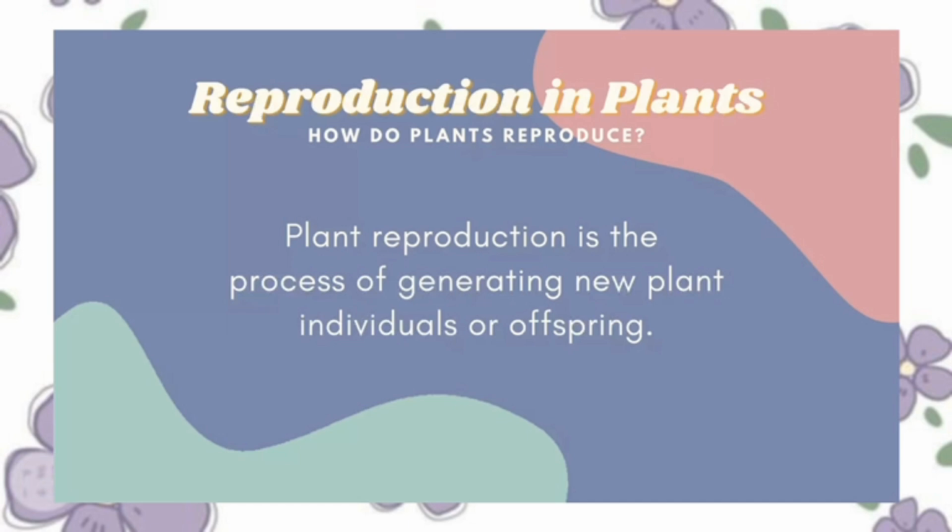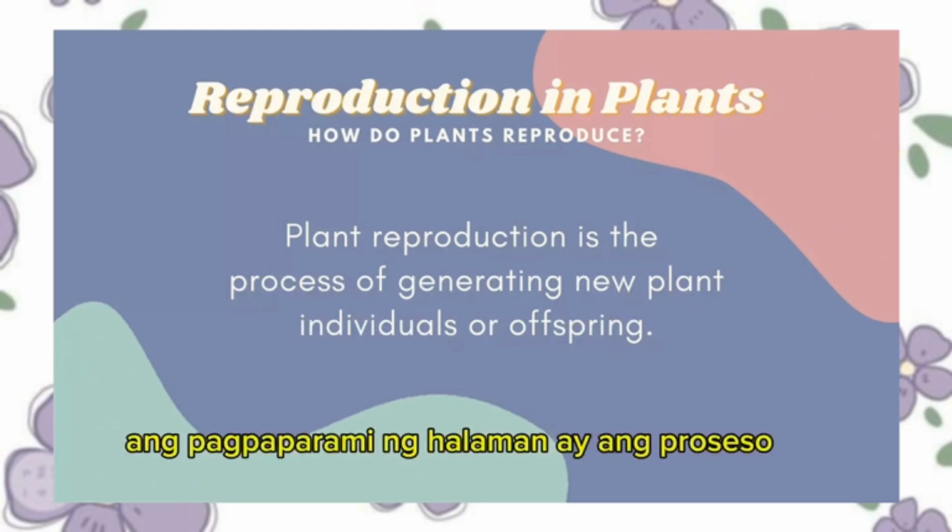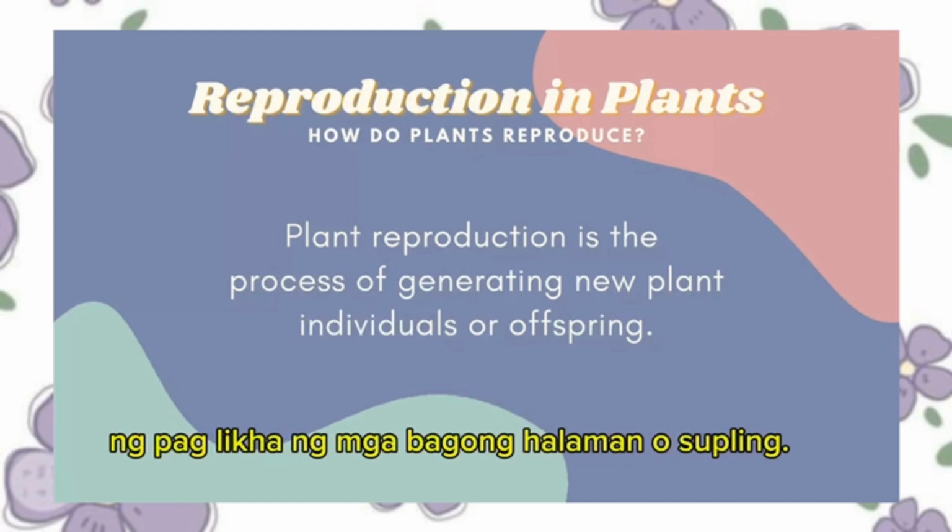Reproduction in plants. How do plants reproduce? Plant reproduction is the process of generating new plant individuals or offspring. Ang pagpaparami ng halaman ay ang proseso ng paglikha ng mga bagong halaman o supling.